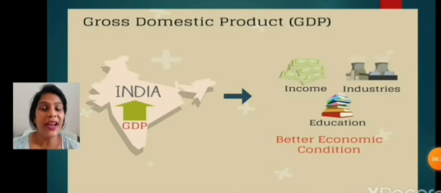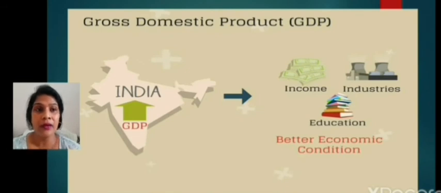The question arises, who is responsible for measuring this GDP? We have studied how we can calculate it, but who is responsible? Who will take the responsibility of counting this GDP? We have already studied why it is important to calculate, as it shows how big the economy of the nation is.